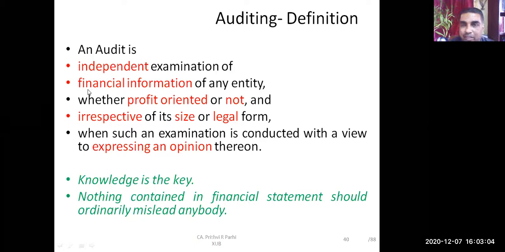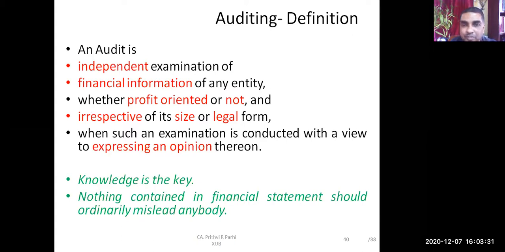Independent examination of, now read. Financial information of any entity. And friends, here we are talking about financial audit. In this course we are learning about financial audit, but of course you know other audits are there. But what we'll be learning here is about financial audit. So the financial auditor has to focus only on financial information. So it's the examination of financial information.